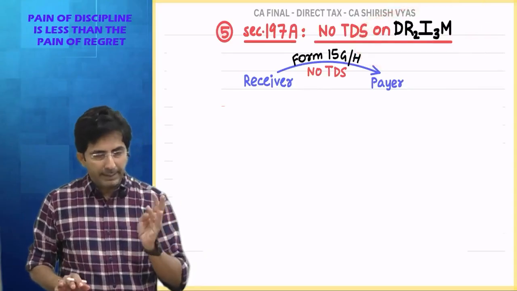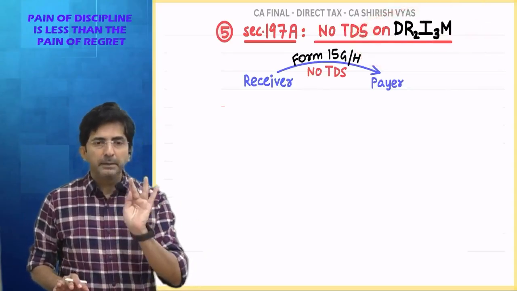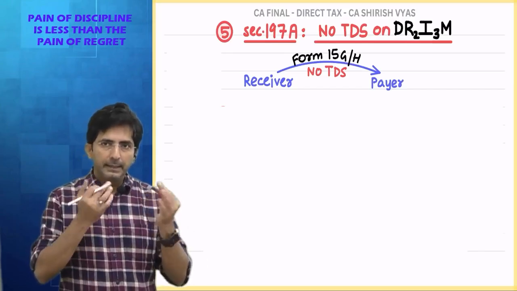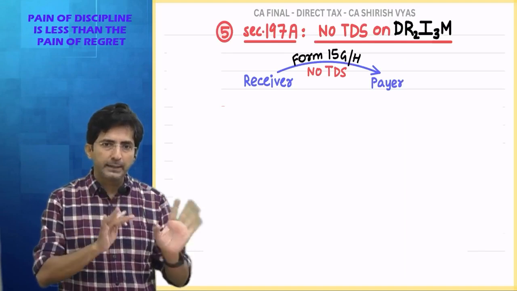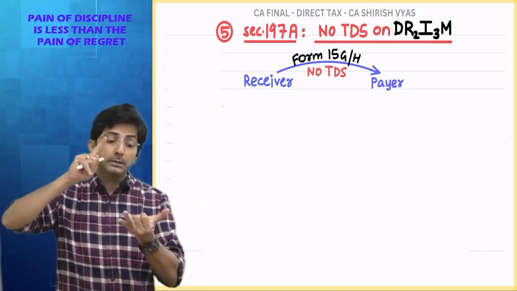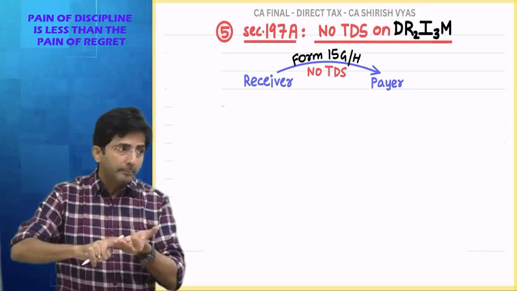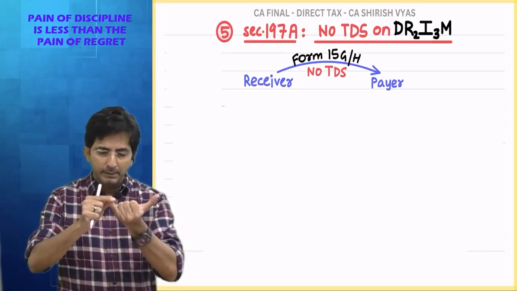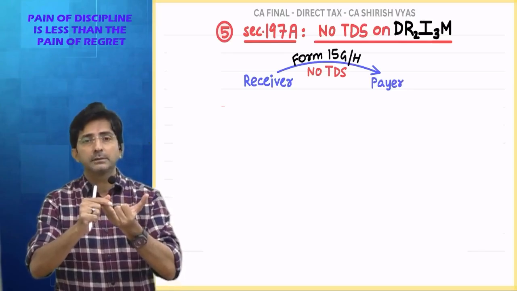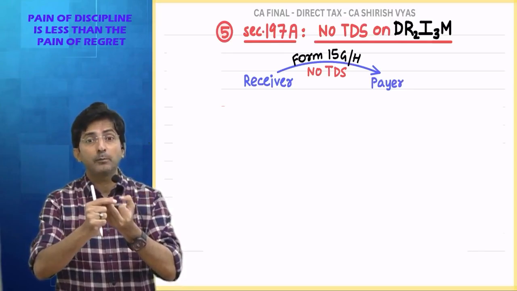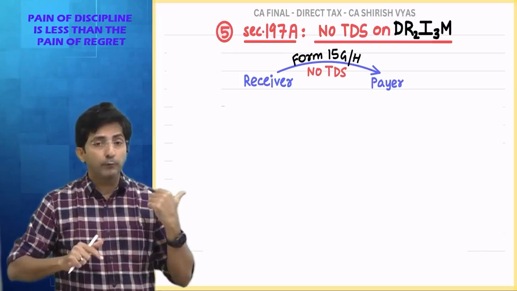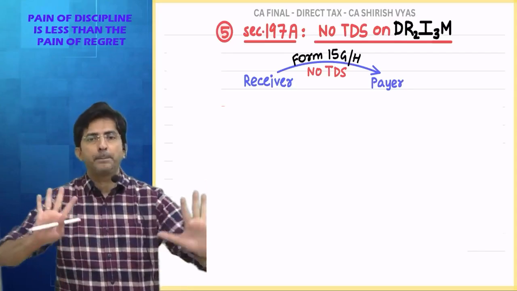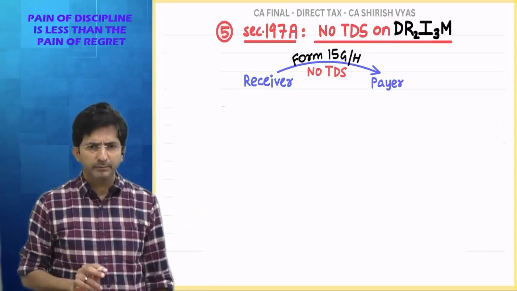Dividend income, rent under 194I, premature withdrawal of RPF, and the three I's: interest, insurance commission, insurance claim on maturity of a big premium policy. M for mutual fund income. Only for these incomes TDS can be stopped by giving form 15G.